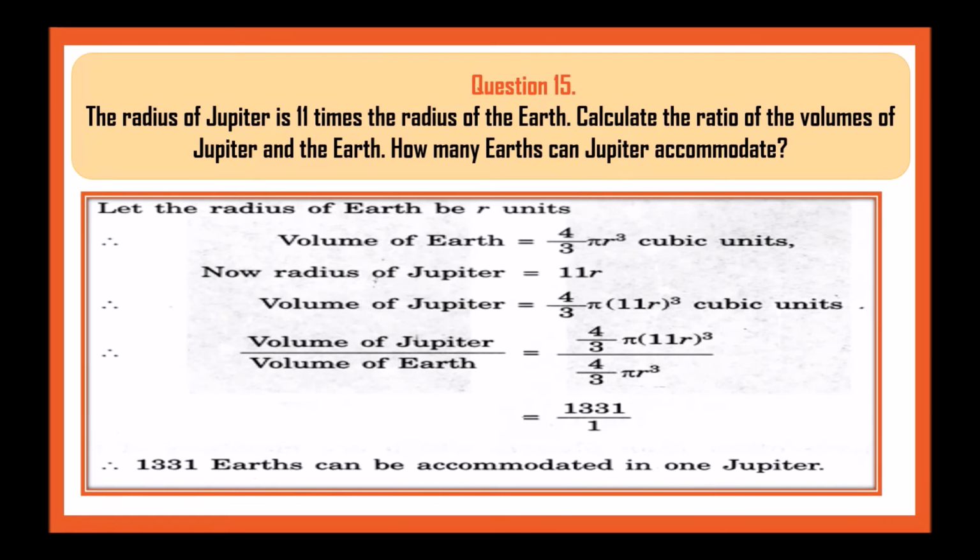Now we will find the volume of Jupiter upon volume of Earth. So 4 by 3 pi will cancel. So the value is 1331. We put in the values and then solve. The answer will be 1331.